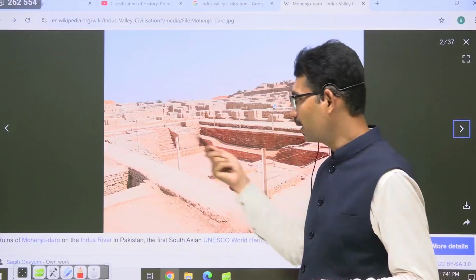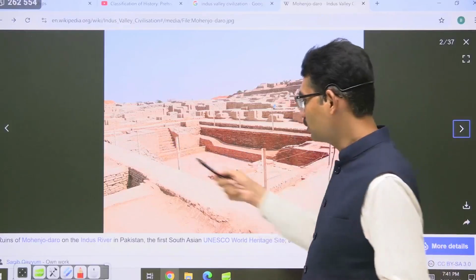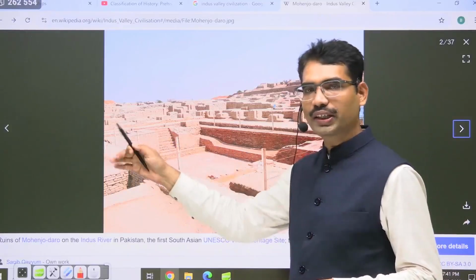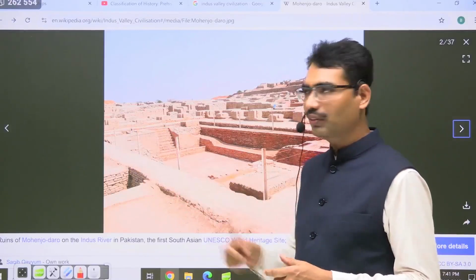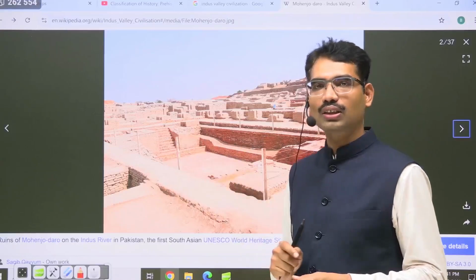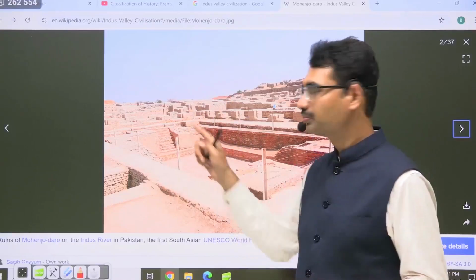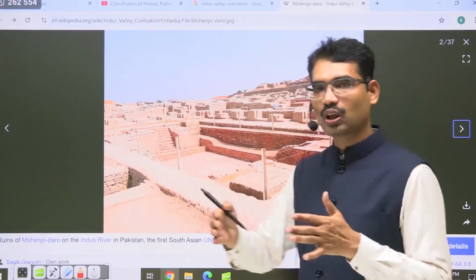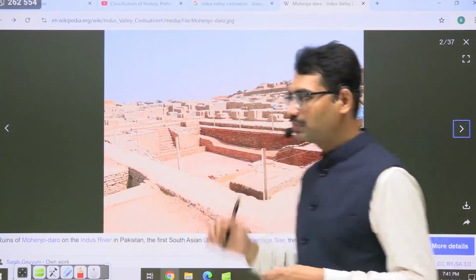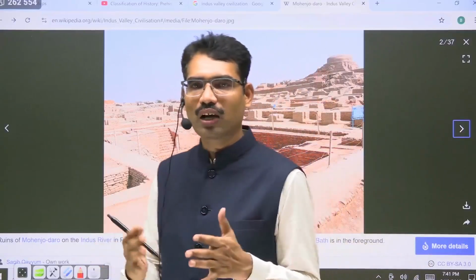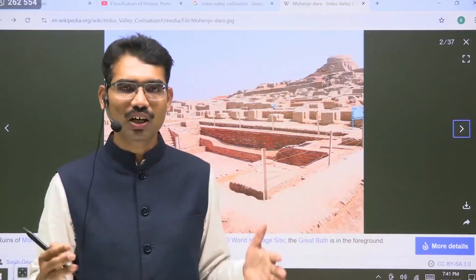They know how to make the bricks. They know how to maintain the roads very straight. It is not in a haphazard manner, it is very straight, grid-like. Even modern-day cities are not like this. That is the specialty. You see this? And proper town planning, upper town, lower town. Water management, because when there is a town, you have to supply water to each and every house.